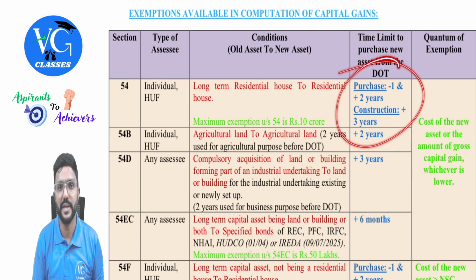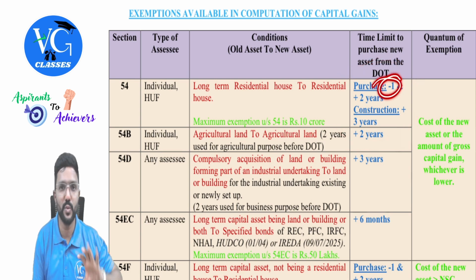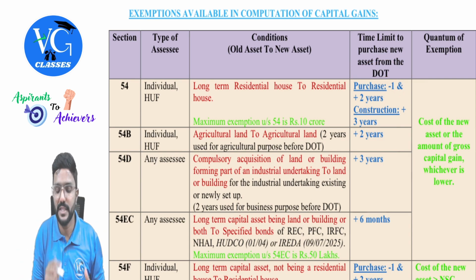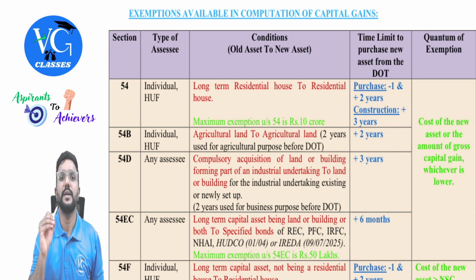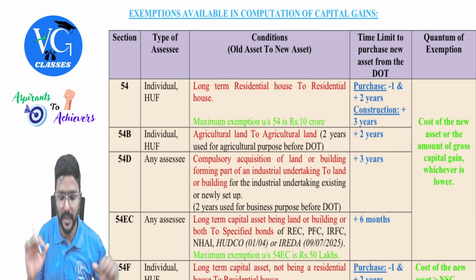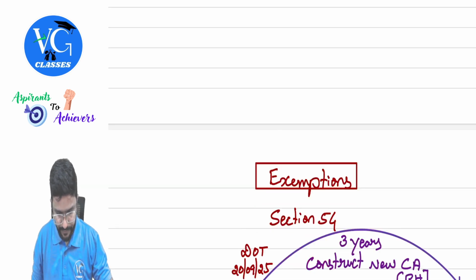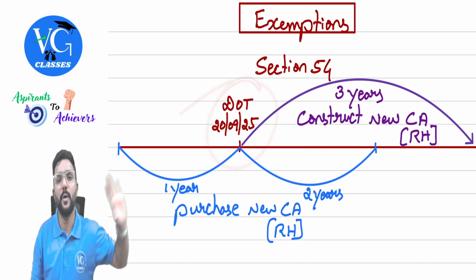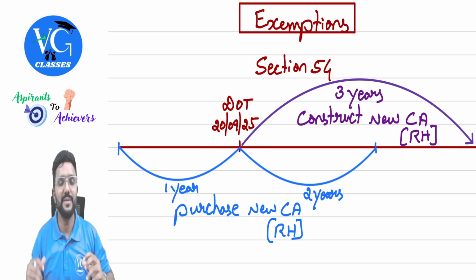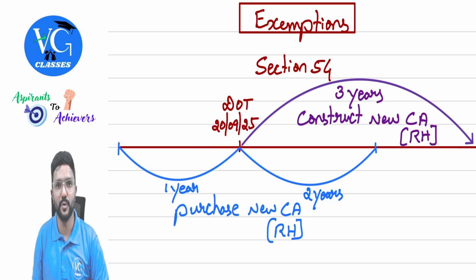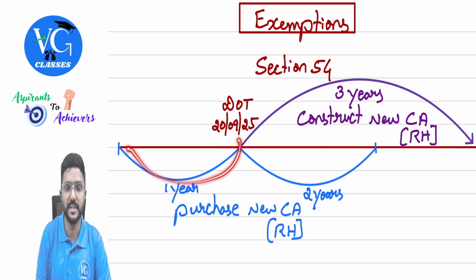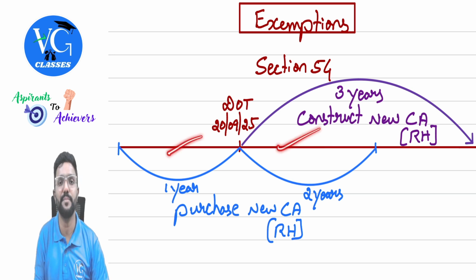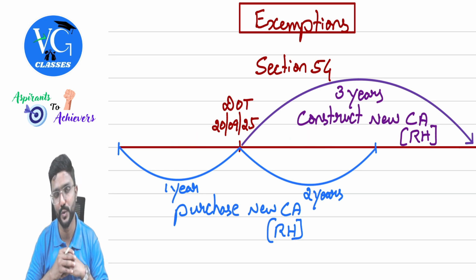Guys, here I have given the timeline. If it is purchased, at least 1 year before or 2 years after the date of transfer. If it is a construction, within 3 years from the date of transfer, construction has to be completed. Yes, just a minute, I will show you the timeline here. Assume this is the date on which the old residential house is transferred. Now the assessee wants to purchase a new residential house. What is the time limit? 1 year before this, you should have purchased, or at least 2 years from the date of transfer. Within this time period, you should have purchased a new residential house.